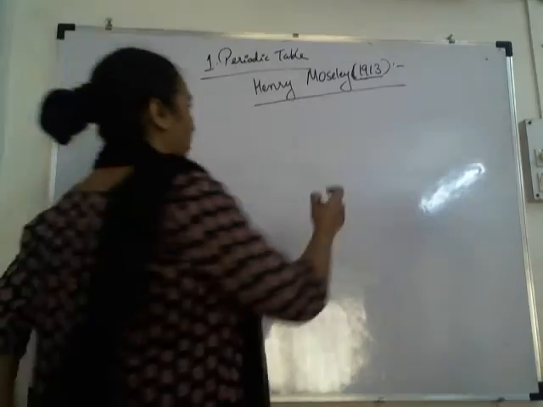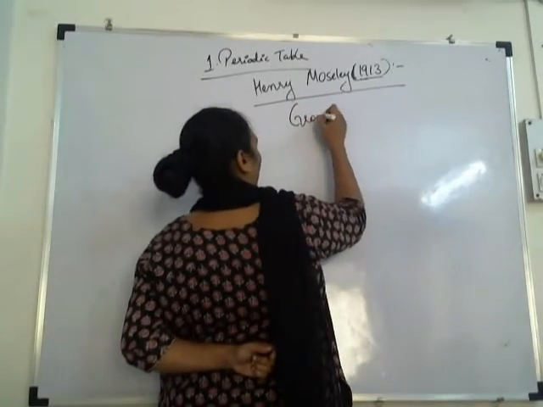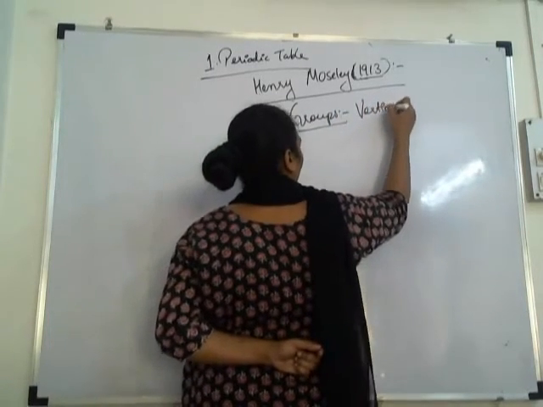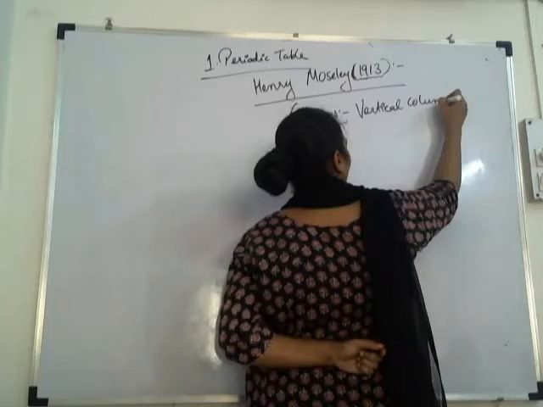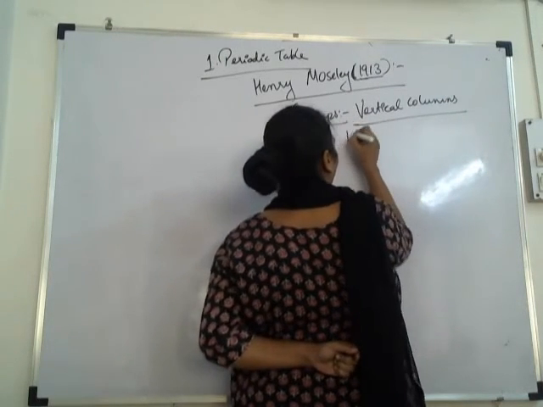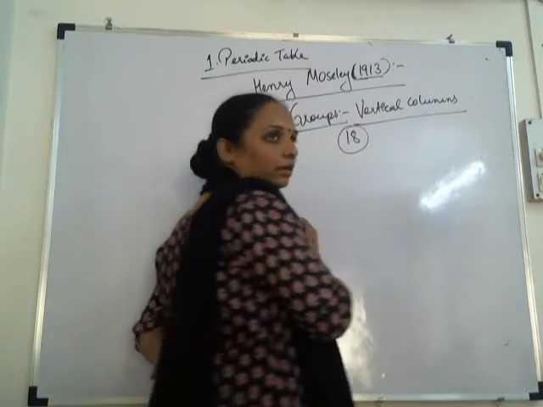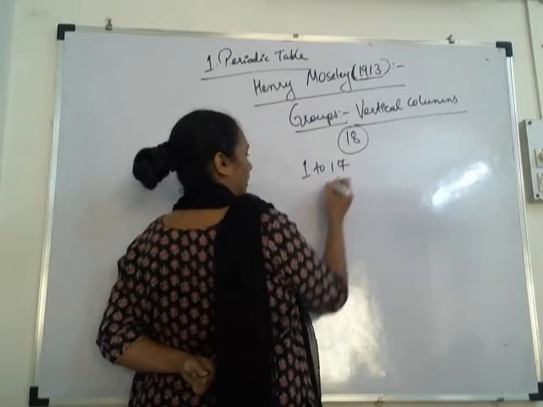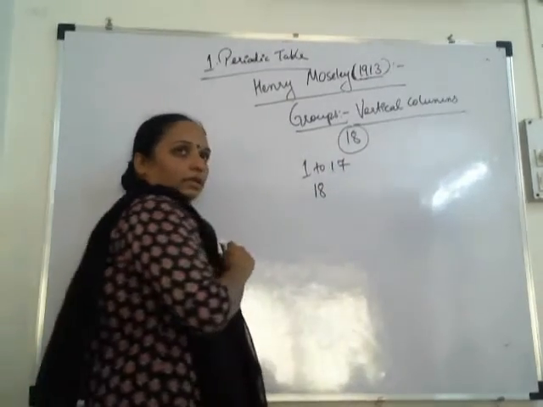Now see. Groups are vertical columns. How many groups are there? 18. 1 to 17, and 18 is placed separately.